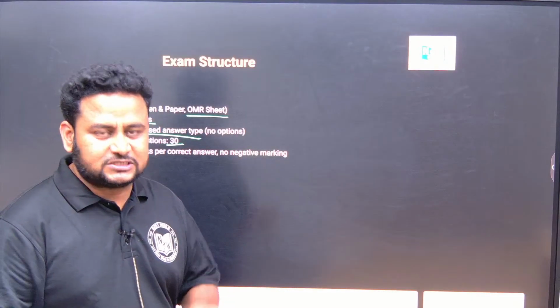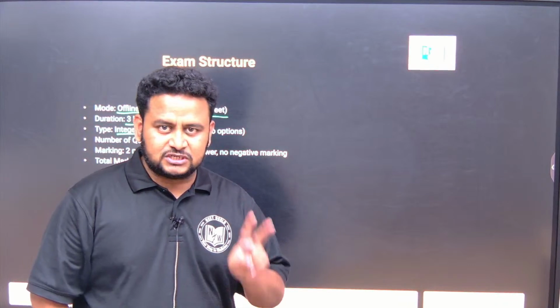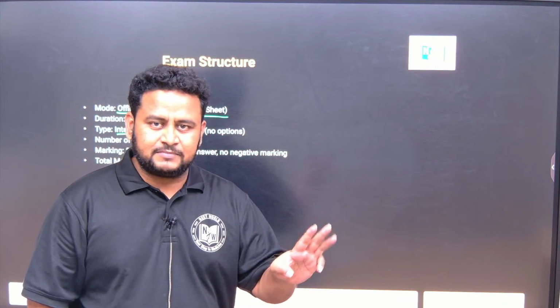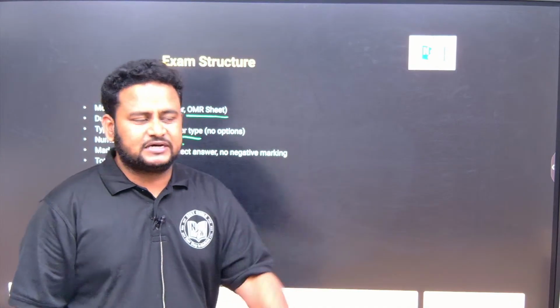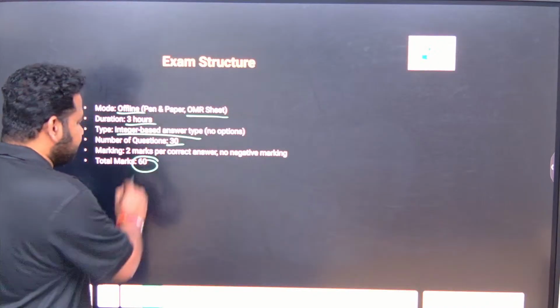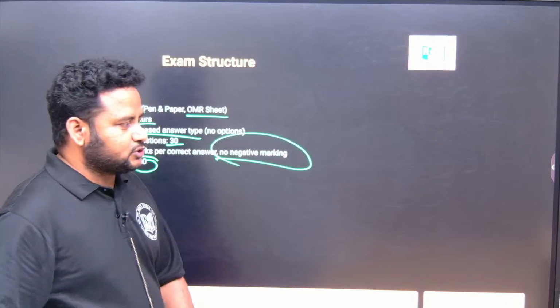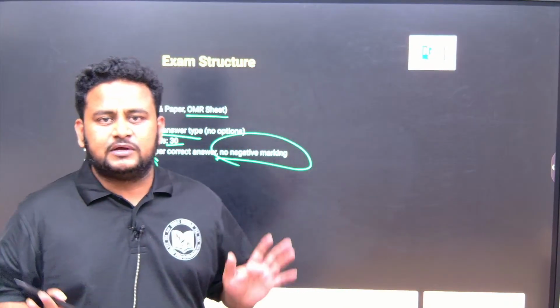Why is it 60? Because each question carries 2 marks. So 30 questions, 2 marks each, in a 3-hour offline exam with no options; you have to write the answer. The total is 60 marks. And if you ask about negative marking, there is no negative marking here, friends. When it comes to IOQM, there is no negative marking.